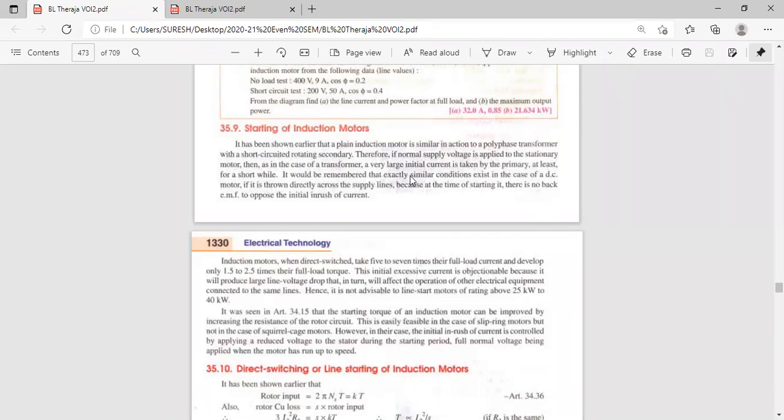It will be remembered that exactly similar conditions exist in the case of a DC motor. Anyway, we have not studied it and I don't want to discuss it; I want to discuss only the induction motor. Now you have understood why there is a necessity of starting of induction motor. First point: when speed is 0, meaning rotor speed.